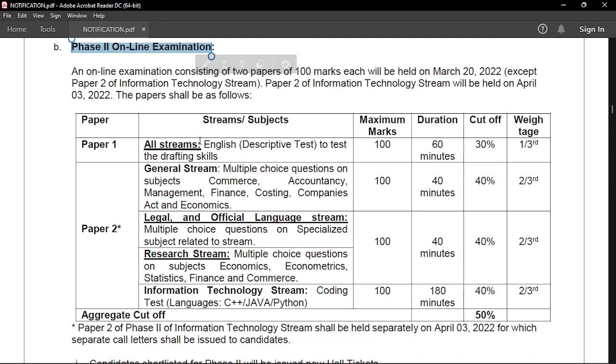For phase 2, the paper 1 is your English descriptive. You will encounter a paper of 100 marks. You will be given 1 hour to attempt this paper, and the cutoff that you need to clear is 30% out of 100.